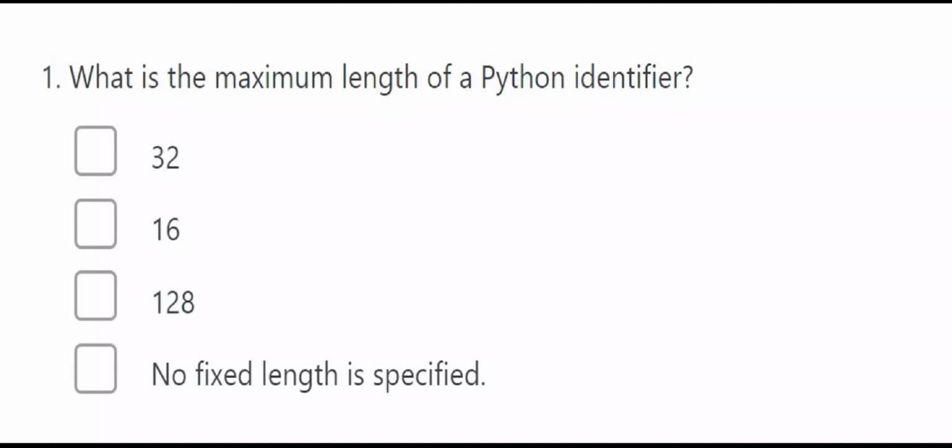Here the first problem is, what is the maximum length of the identifier? In Python, there is no limit on the length of the identifier. You can have any length of the identifier. No fixed length is specified. So this is the answer.